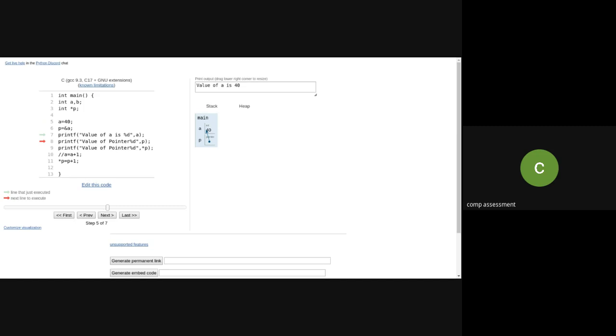Now when I'm simply printing the pointer variable P, it is nothing but the address, which points to the value 40, right? So it is printing that particular value. And now see, when I'm going to increment, what does it do? See, I hope you are able to understand what happened. Have you noticed the change?